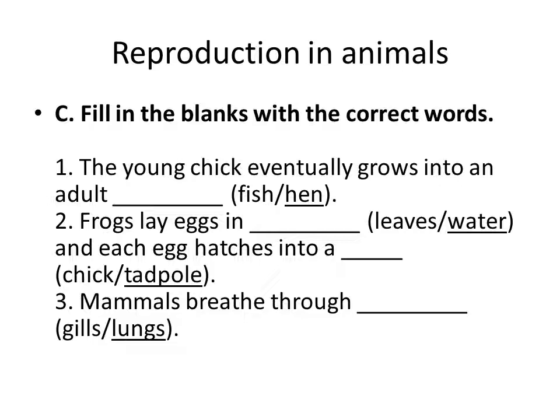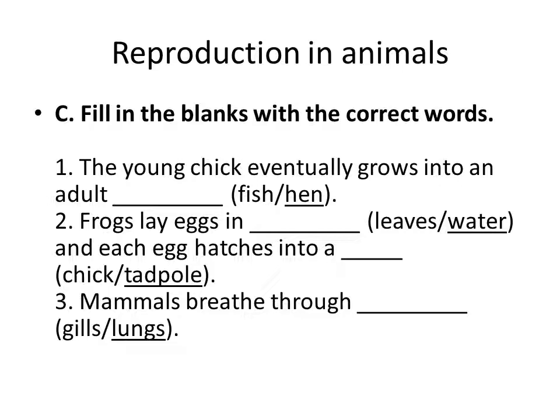Second one, frog lays eggs in dash. The frog lays the eggs in water. And each egg hatches into a tadpole. Third one, mammals breathe through dash. So mammals, they breathe through lungs.